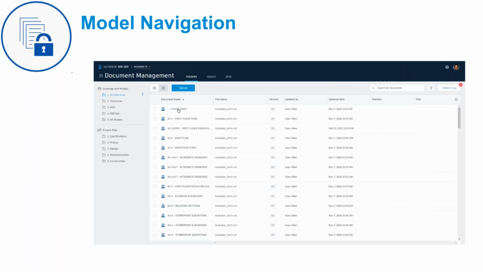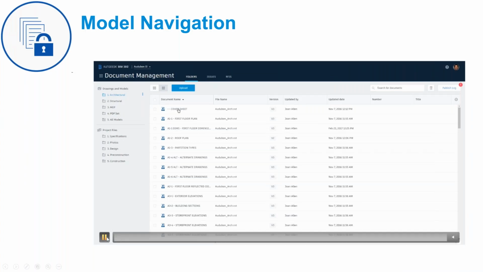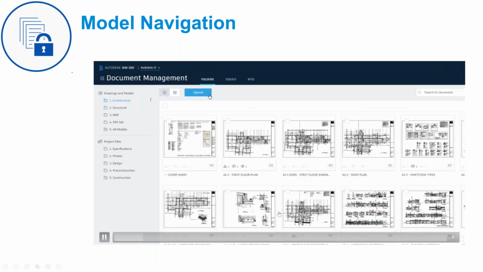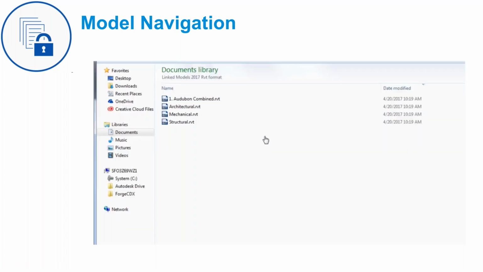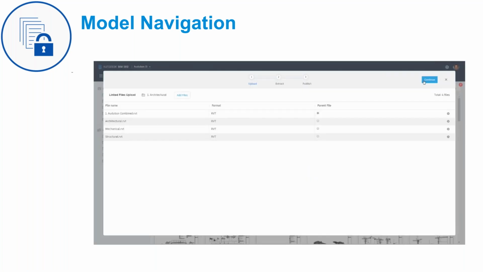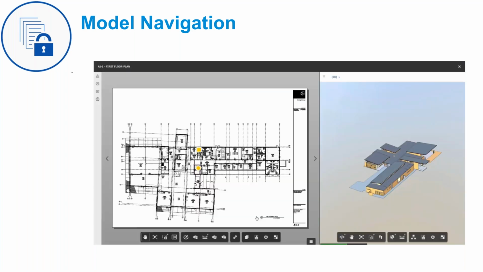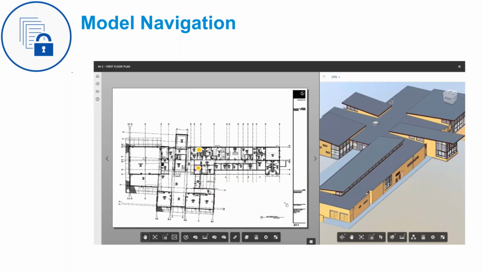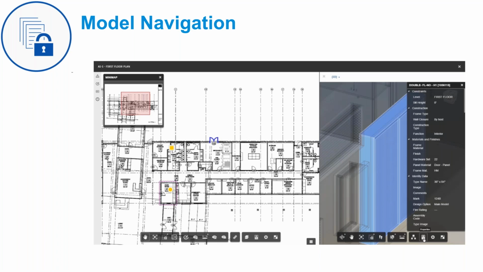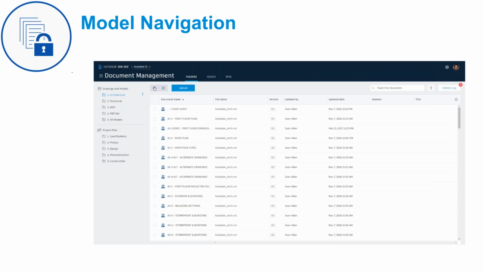BIM 360 Docs, I'm sure you already know that it is seamless in model navigation. Now, with the added strength of BIM 360 support for Civil 3D, you will be able to do the exact same views in BIM 360 for Civil 3D models as well. Model navigation, document control, permission.